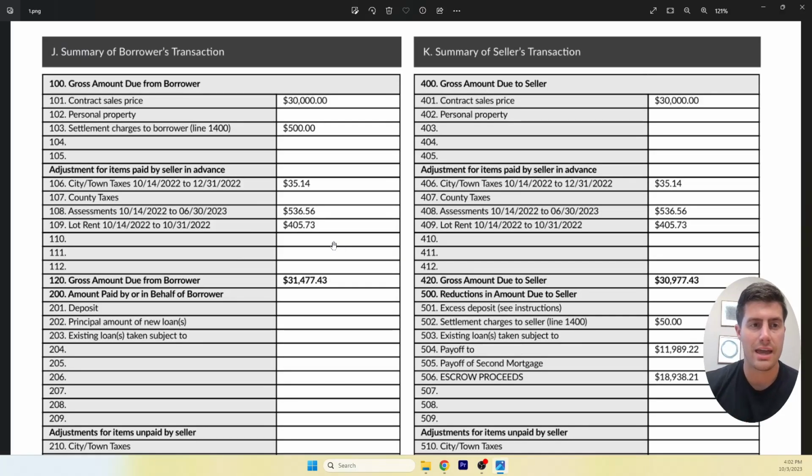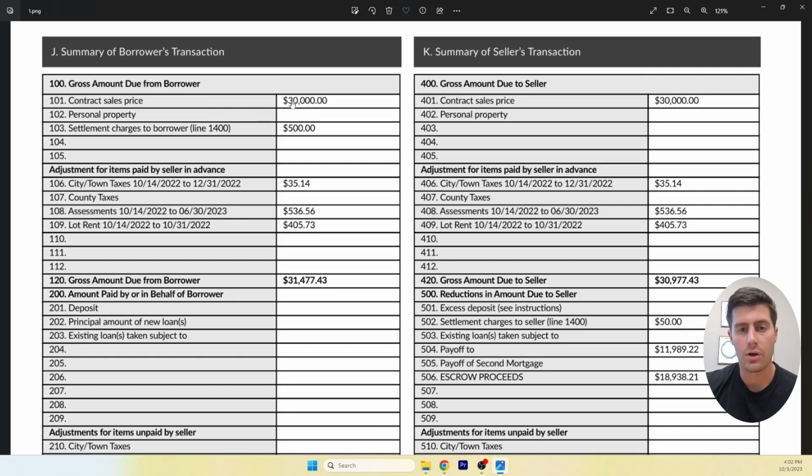Okay, now this is a HUD statement. This is what every real estate investor is going to get whenever they buy or sell a property. So this is an example, and on the left-hand side here we have borrower. So this is the person buying the property. On the right-hand side, we have the seller. So right now, we are only concerned with the borrower. And I'm going to show you how to transfer this information into a journal entry.